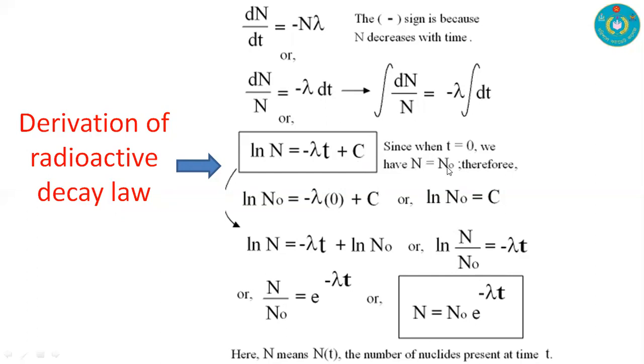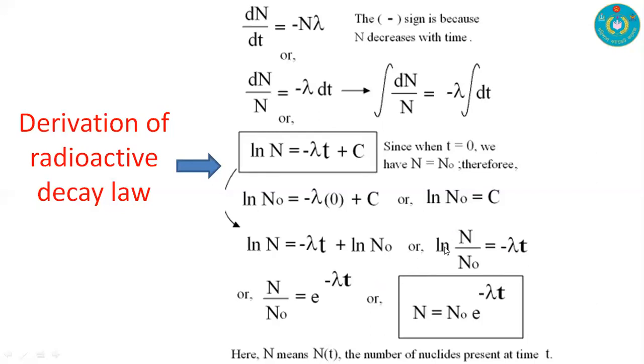Putting the value t equal to 0 and N equal to N naught, we get the value of the constant, c equal to ln N naught. By putting this value in the equation, we have ln N equal to minus lambda t plus ln N naught. By changing the side, we can write the equation as ln N minus ln N naught, that is, ln N by N naught is equal to minus lambda t.